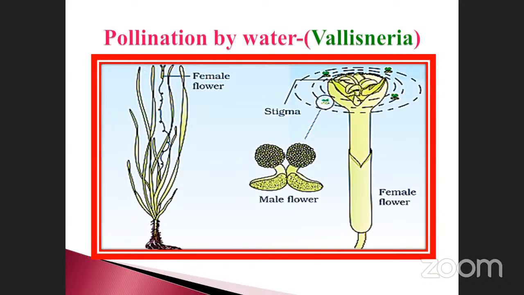Okay, these are all present. Both the plants are present where? Aquatic. That's why it is pollination by water. It's called hydrophilic. Example, Vallisneria. Not only Vallisneria, there are so many plants.